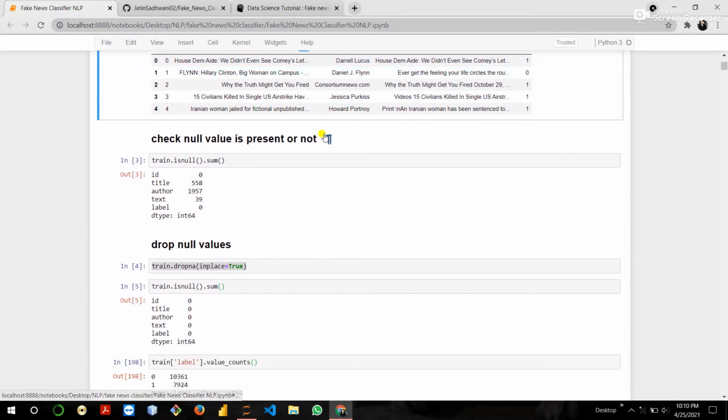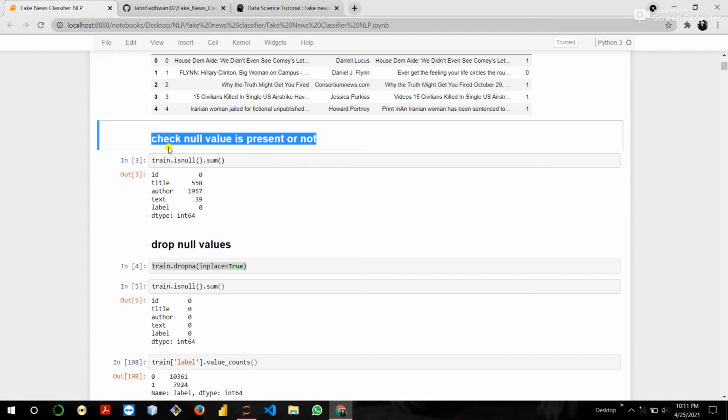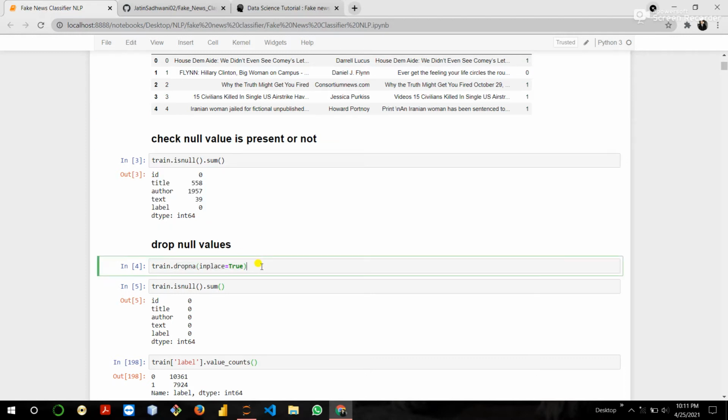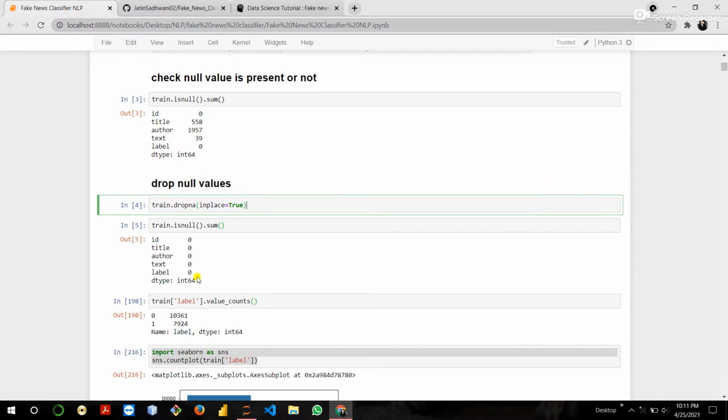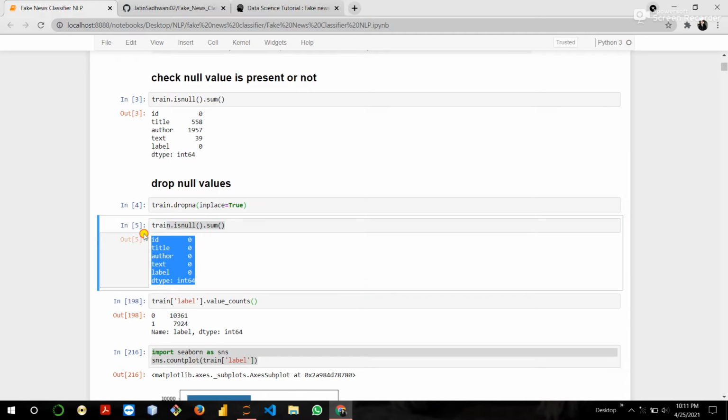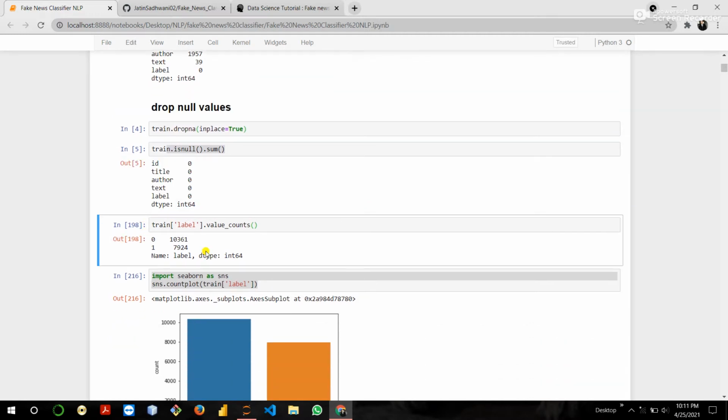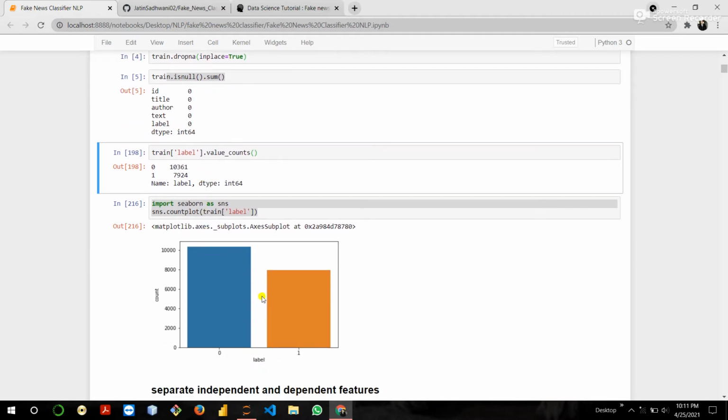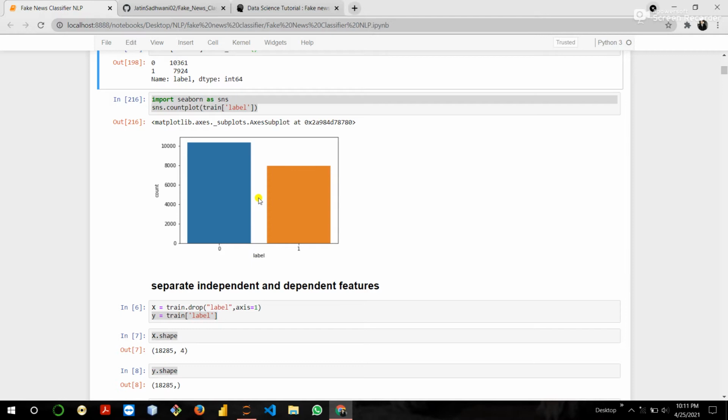Now we perform the EDA part, exploratory data analysis. Now check the null values. So here are lots of null values, so we drop the null value rows. Then again check whether null values are present or not. So no null values are present. Now check how much fake news and how much real news there is, then visualize the real and fake news.